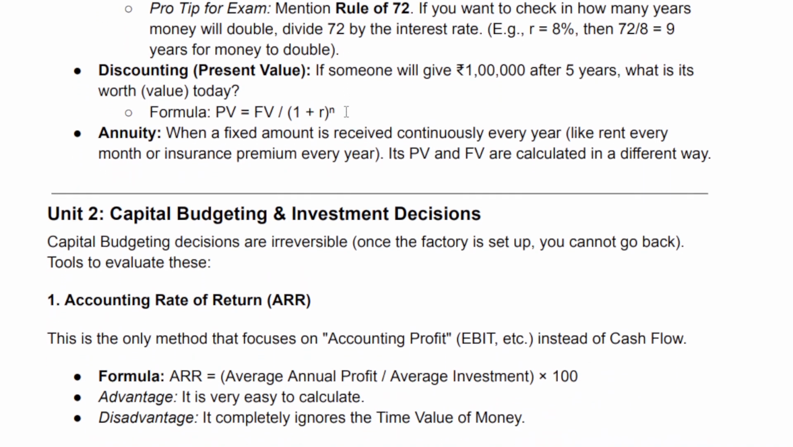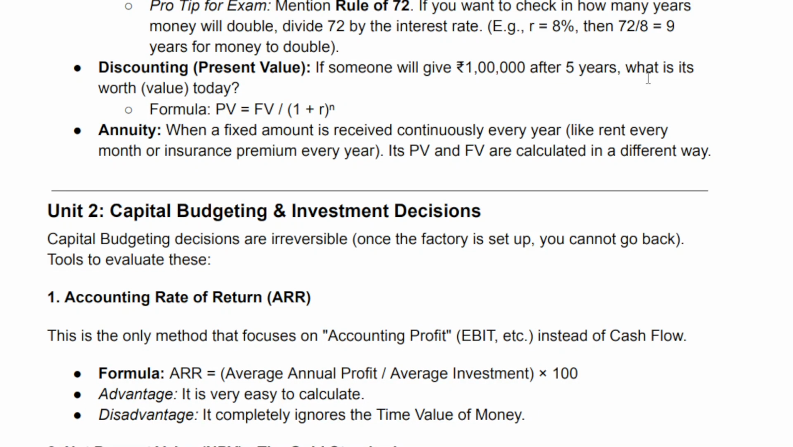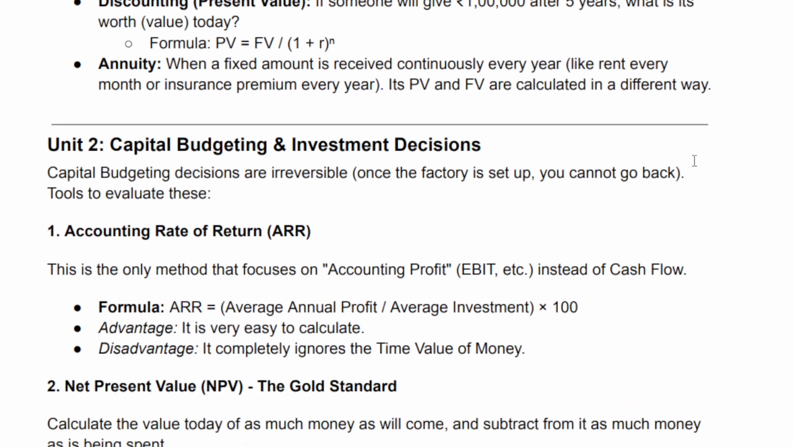Discounting, present value. If someone will give 100,000 rupees after 5 years, what is its value today? Formula: PV = FV/(1 + R)^N. Annuity: when a fixed amount is received continuously every year, like rent every month or insurance premium every year. Its PV and FV are calculated in a different way.